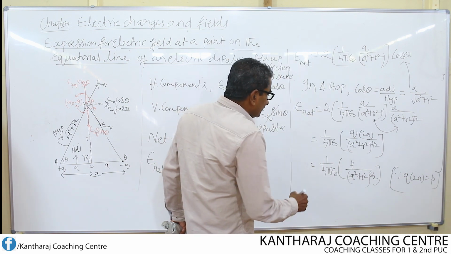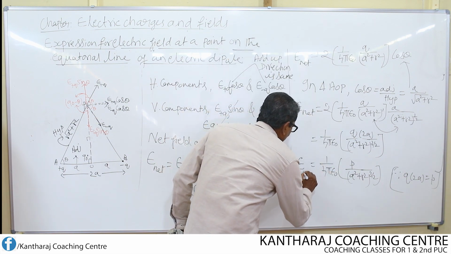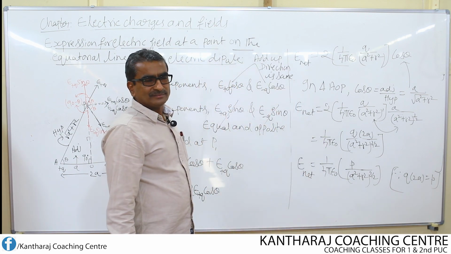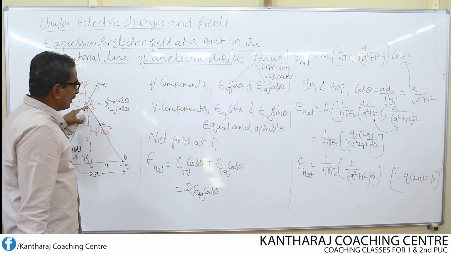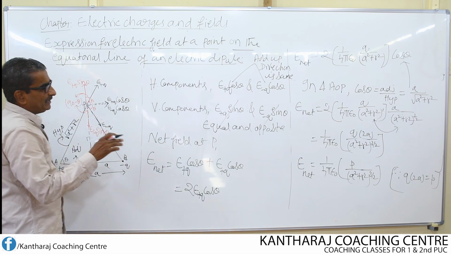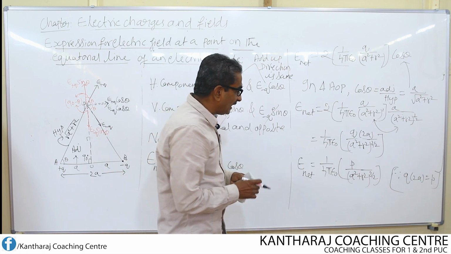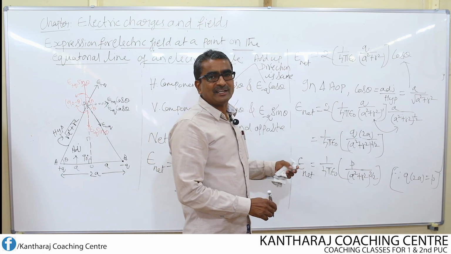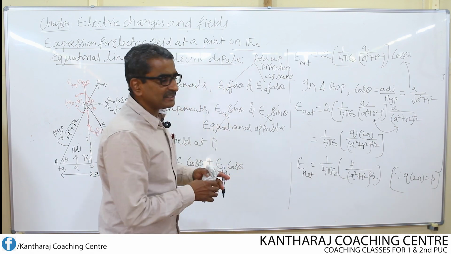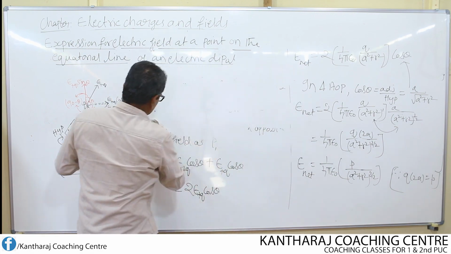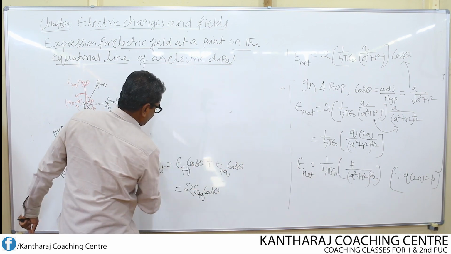Now this is the expression for the net electric field. At which point? At the point P, due to the two charges, and this point P is on the equatorial line. So this is the general expression for the net field. I can express this now in vector form. How to express this in vector form?